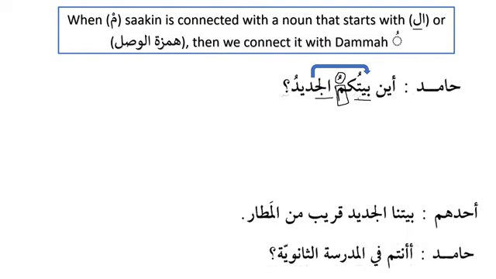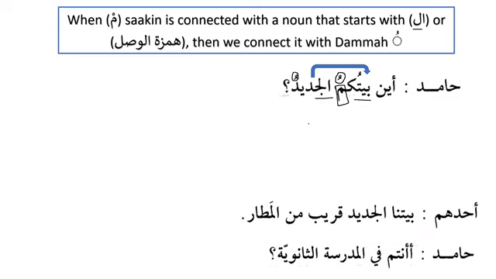So baytu is a common noun, but when we have kum with it, and we know that all the attached pronouns are definite, it also becomes definite. So now baytu is definite and al-jadid is definite. Baytu is marfu and al-jadidu is marfu. Baytu is singular and al-jadid is singular. Baytu is masculine and al-jadid is masculine. We know that mawsuf and sifa must be equal in four properties of the noun.